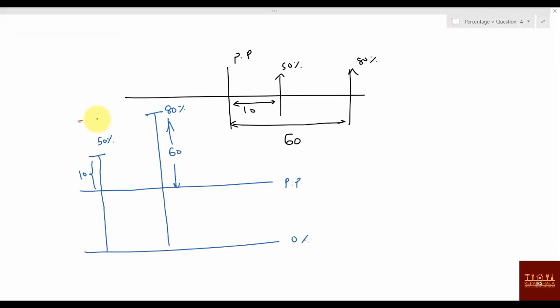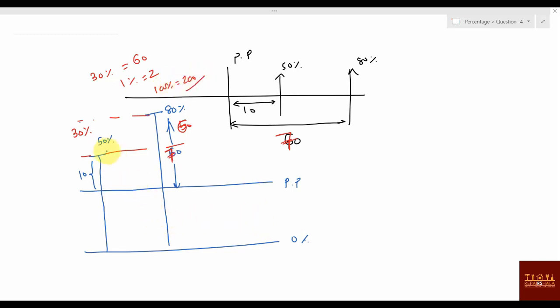So again, here also you can say how much is the actual difference? You can say the difference is actually here 30 percentage. In terms of marks, this is 60 and this is 10, so this is 50. So what you can say, 30 percentage is 50. You make it this one 70, that will be a little better. 70 marks, so that value becomes easy. This is 70, so what is the difference? 60. So 30 percentage value is actually difference is 60, so 1 percentage value is 2, so 100 percentage value is 200, means total marks are 200.